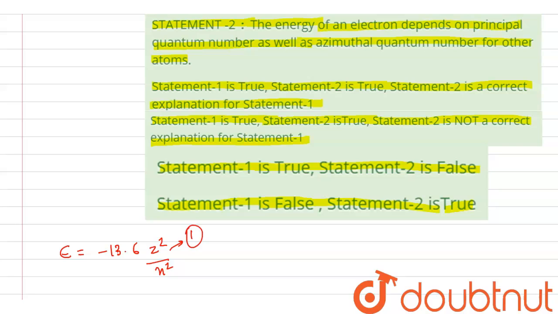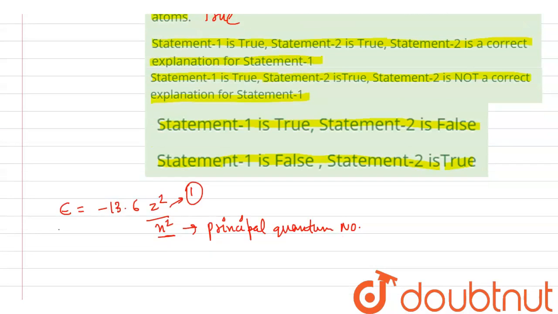But we can see that n is the principal quantum number here. So for this statement, yes, the statement is true, because Z is 1, obviously, in the case of hydrogen or hydrogen-like ions, so the energy depends on n only, that is the principal quantum number.